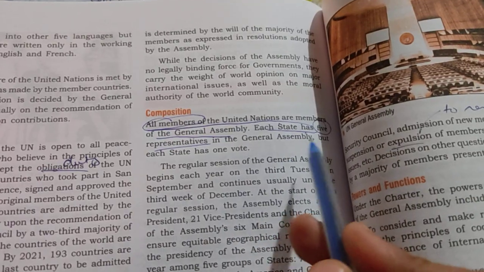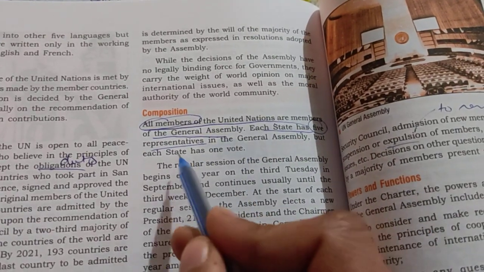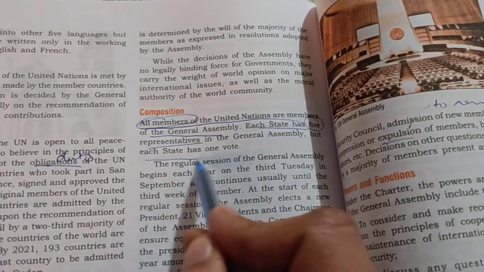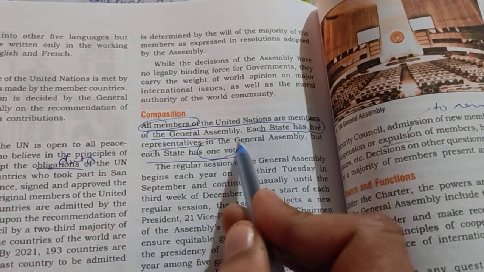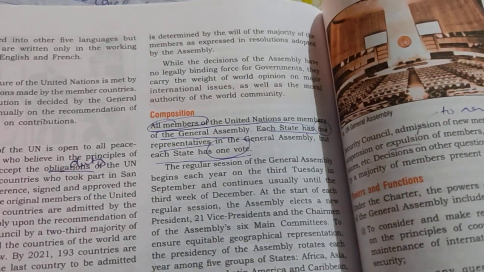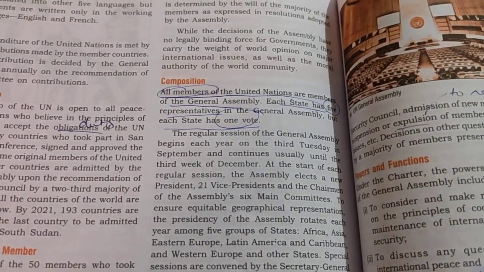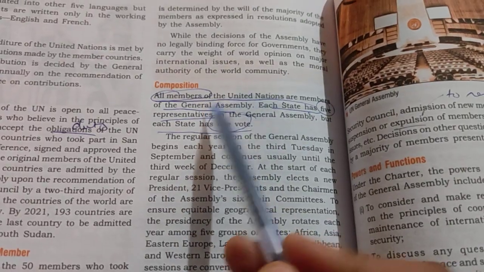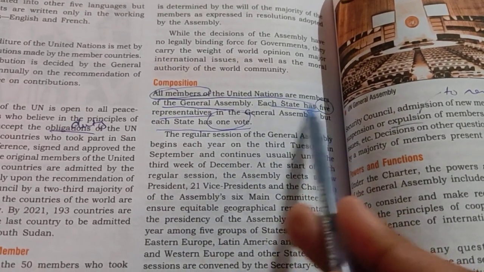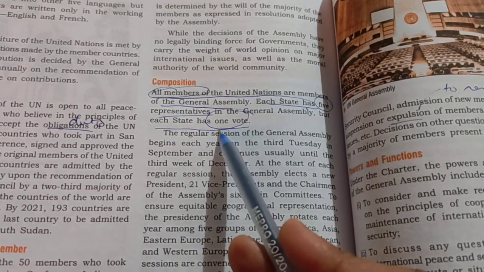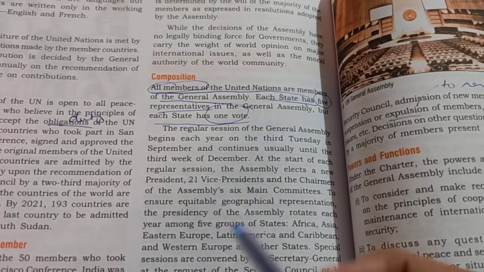So each state has 5 representatives in the General Assembly, but each state has only 1 vote. The words which have been circled by me are the key words of this topic. All members, each state has 5 representatives and has 1 vote.